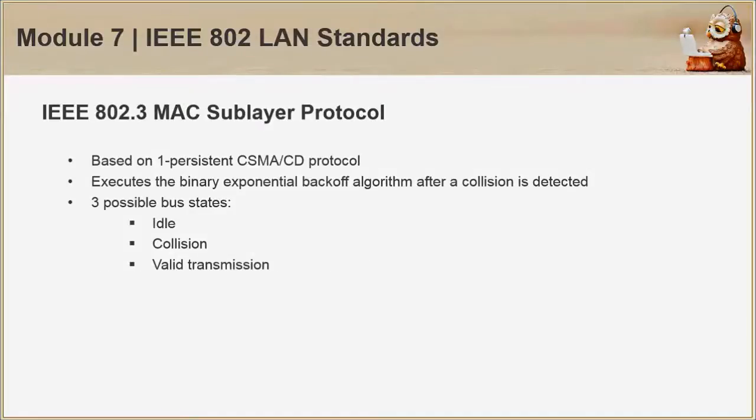The MAC sublayer protocol, where MAC stands for Medium Access Control, is based on the one persistent CSMA-CD protocol. Thus, it immediately transmits once the channel is sensed as idle, but it employs a backup algorithm when a collision is detected. It has three possible bus states: idle, collision, and valid transmission.